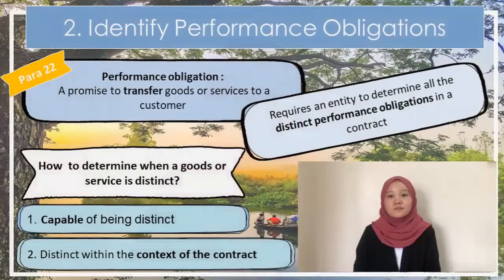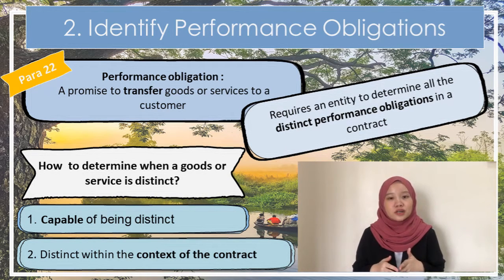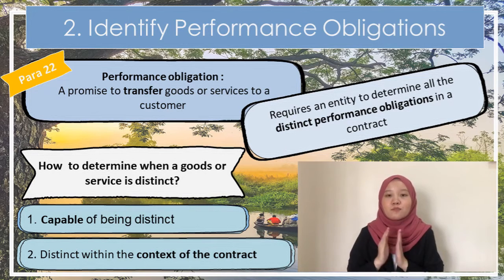Hi everyone, I'm Azira, and now let's move on to step number 2, which is to identify the performance obligations. Based on MFRS 15 para 22, a performance obligation is a promise to transfer goods or services to a customer, and this step requires an entity to determine all the distinct performance obligations in a contract. There are two criteria to determine whether the goods or service is distinct, and both criteria must be met.